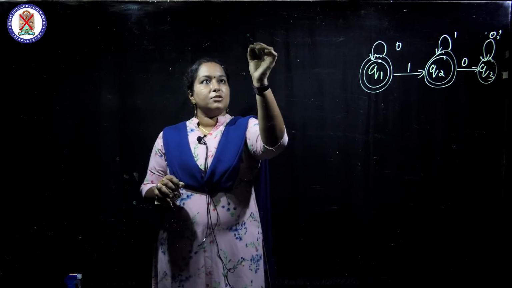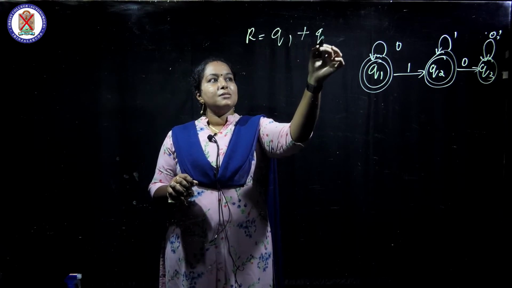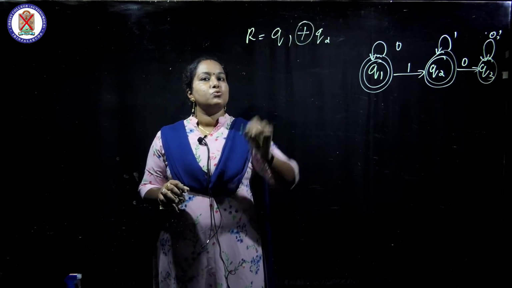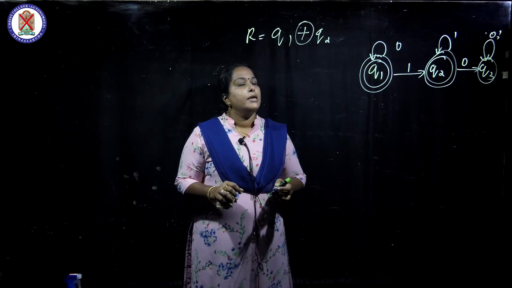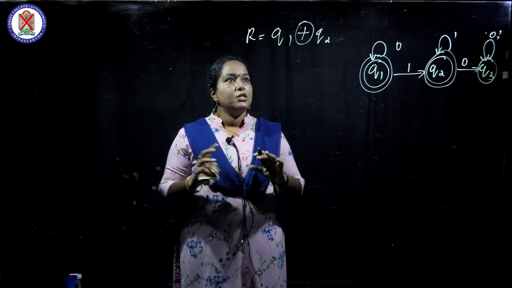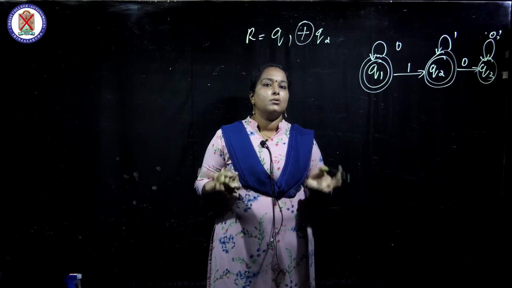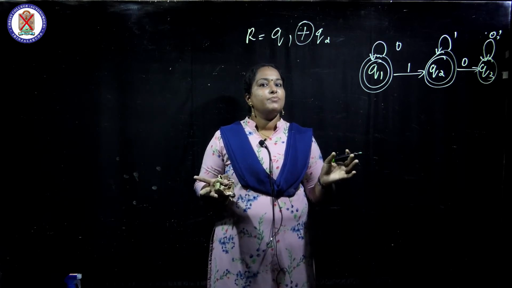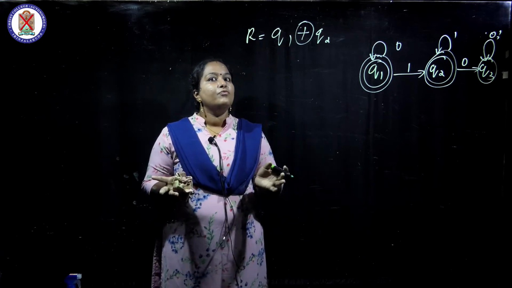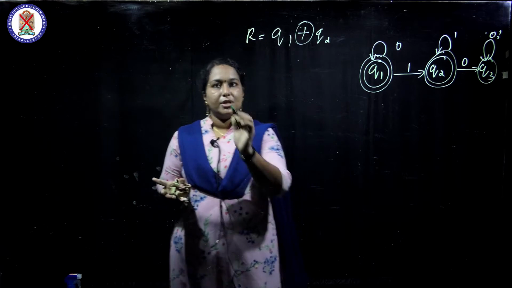So the regular expression will be Q1's expression plus Q2's expression. Plus means or, either or. If we reach Q1 it is accepted, or if we reach Q2 it is also accepted. Plus means either or; any one we get is accepted. Okay, so we can move into the example.